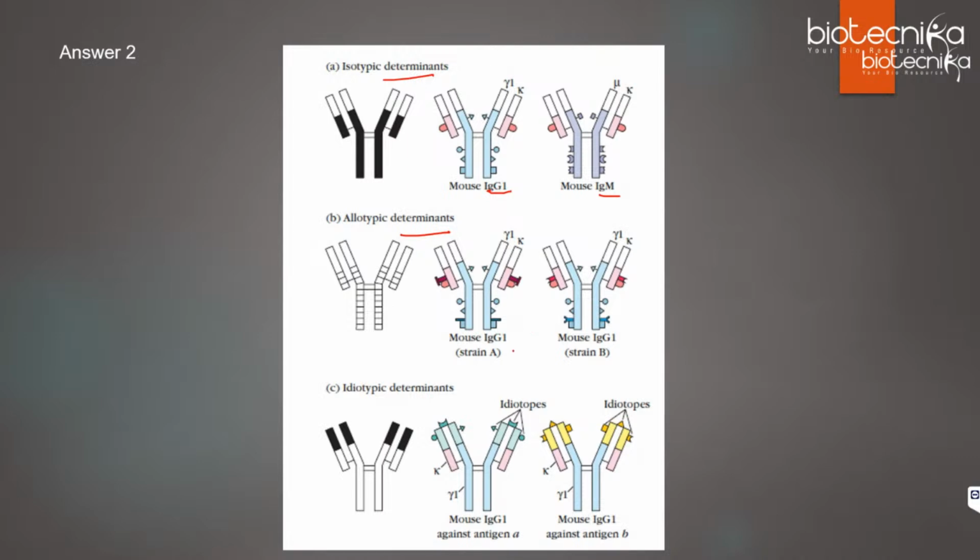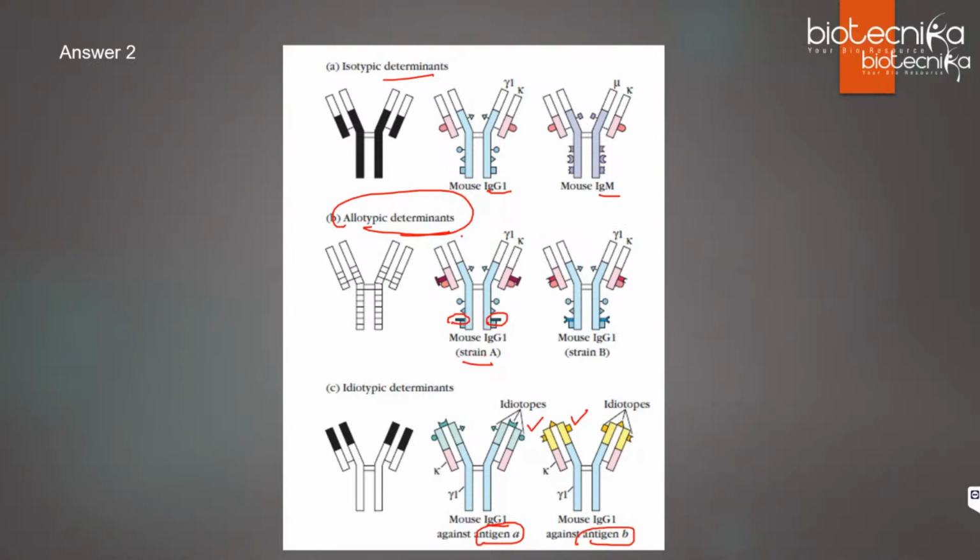Allotypic determinants: even if it is the same antibody in the same species, but in two different mice belonging to two different strains, the constant region is almost the same, but still there are slight differences. This is because of multiple alleles of a particular gene. So that is allotypic determinants. Idiotypic determinants vary in the variable region, as you can see, against different antigens. So here mouse IgG1 against antigen A, here IgG1 against antigen B. Clear? Okay.